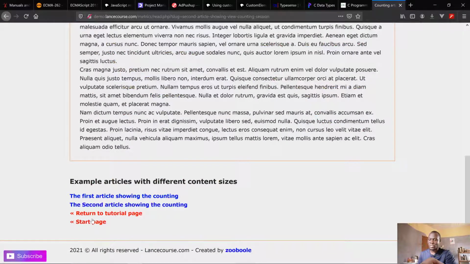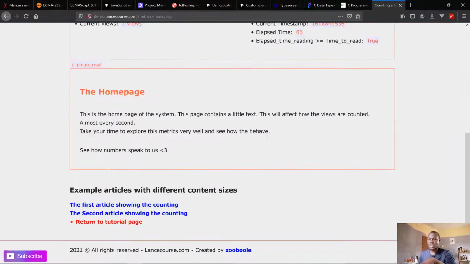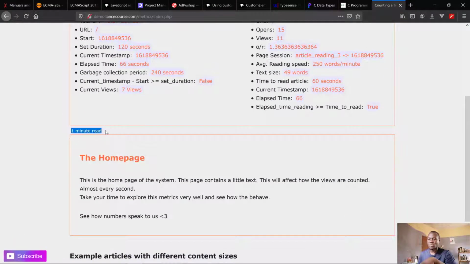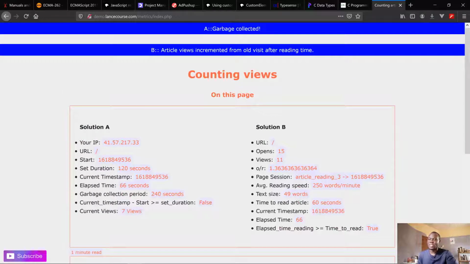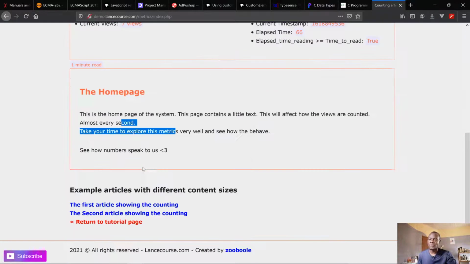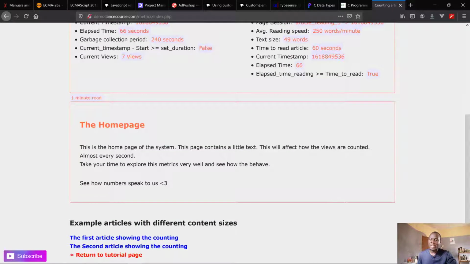One thing you can notice so far, if you go back to the first page, is that it says the content here is a 1 minute read, and this is a metric you already see on other platforms such as Medium. I think Medium is one of the platforms that promoted this concept of the number of minutes it might take you to read an article. It already estimates that this content here, because I considered only this content and not the ones on top, will take approximately 1 minute. So 1 minute for who?